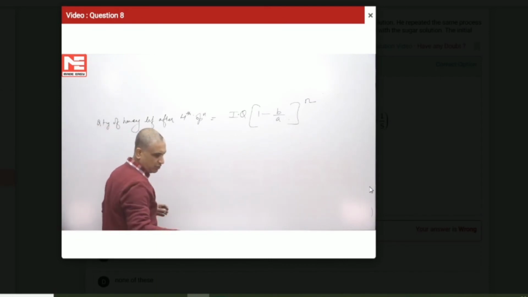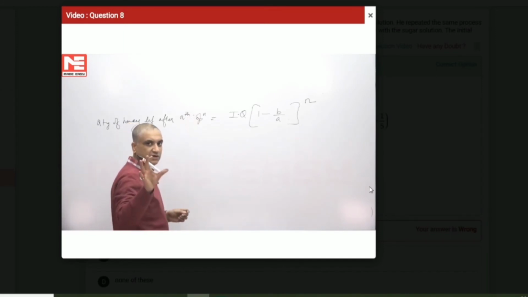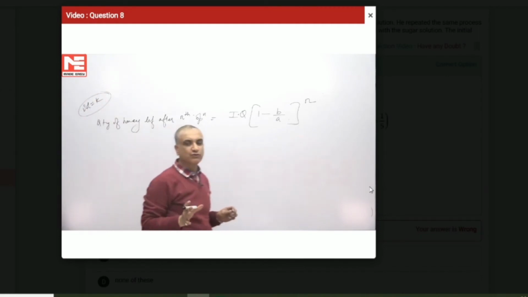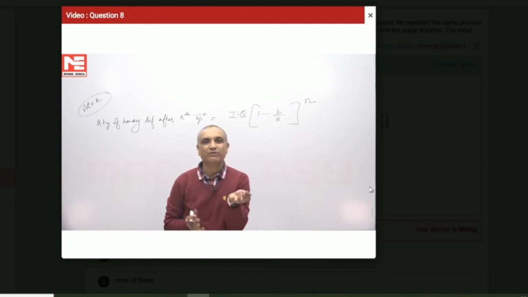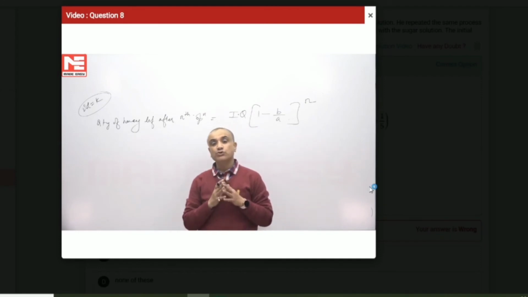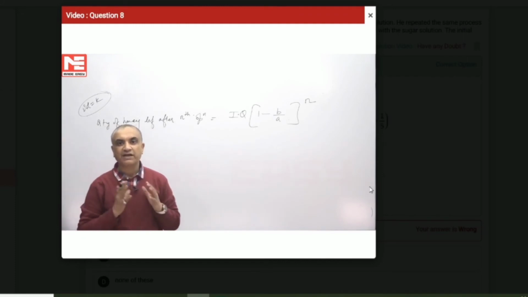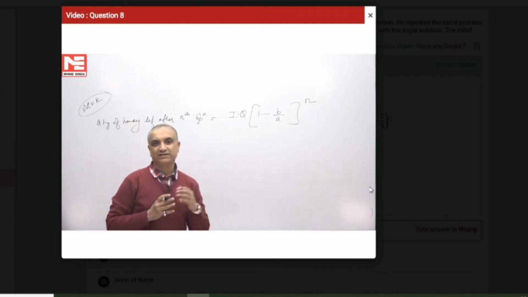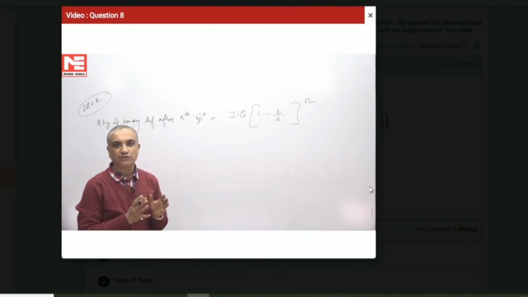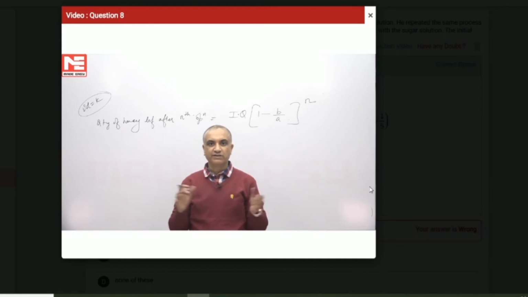Quantity of honey left after, or I will give you a generalized formula, after nth operation. See, there are a lot of things which we need to take into account. I've already told you that for this formula to be applicable, volume has to be constant. That means as much honey is taken out, that much sugar solution is poured back. Effective volume should remain constant. The only thing is that mere dilution is happening across the process. The honey is getting weakened and the sugar solution is getting strengthened. The concentration of the honey is reducing across the problem, and the concentration of the sugar solution is going up. That is what we discussed in the class.